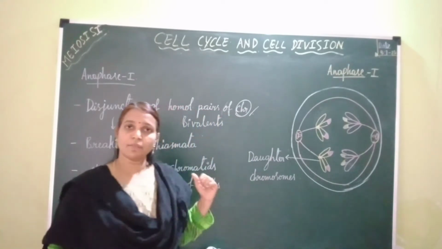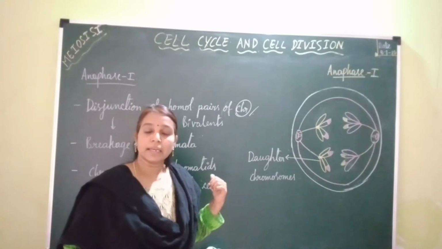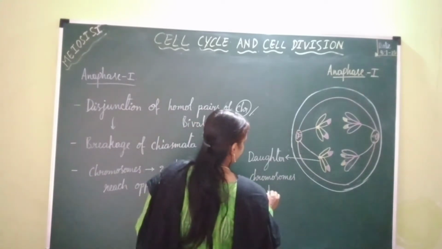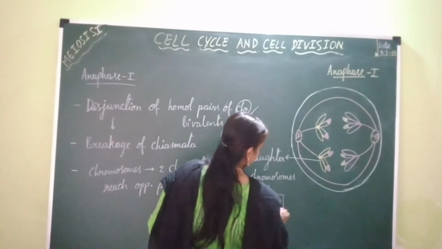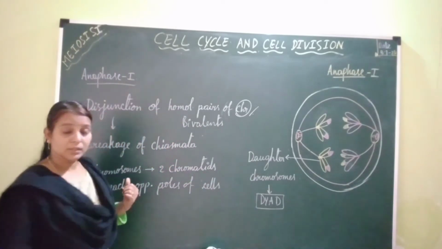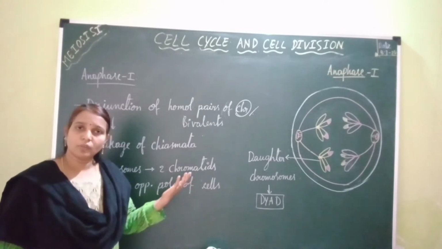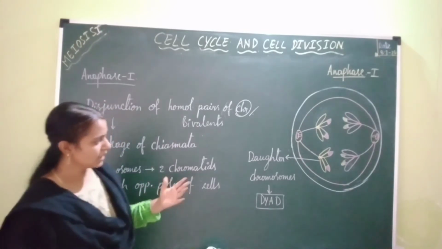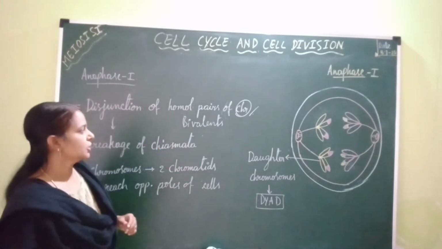Whereas in the case of anaphase of mitosis, the future daughter chromosome is in monad condition, but here they are under dyad condition. Dyad condition is nothing but the presence of two chromatids in a chromosome, or the presence of two DNA molecules in a chromosome. One DNA molecule forms one chromatid. The presence of one chromatid in a chromosome is the monad condition of the chromosome.